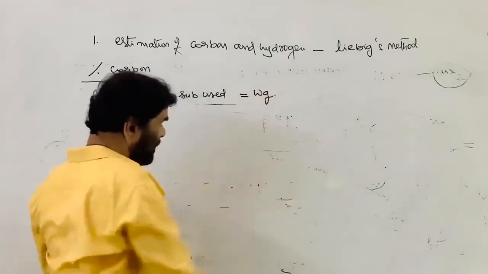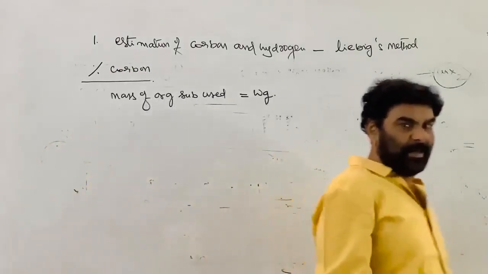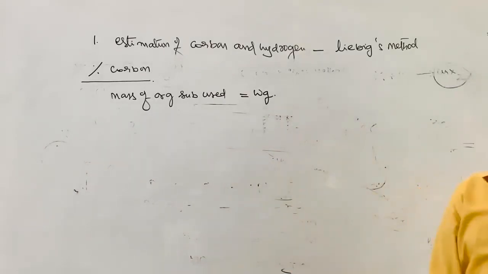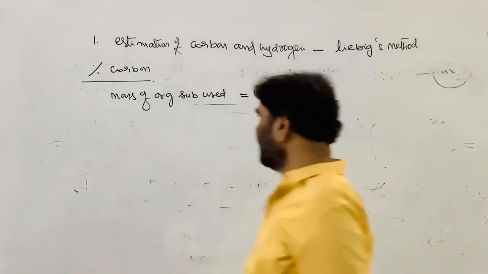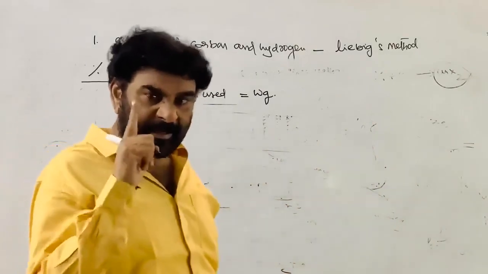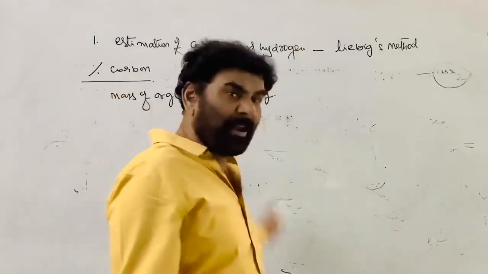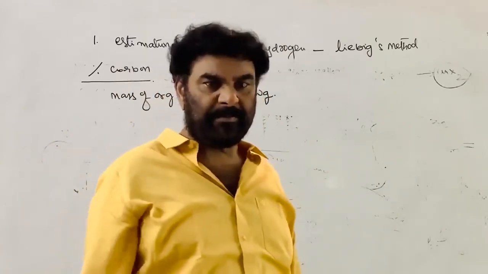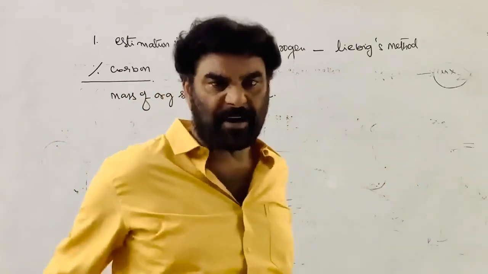Before the experiment you determine that you have taken a fixed mass of the organic substance for estimation of the carbon. Now during this process, what is happening? The entire carbon present in the W grams of the organic compound is converted into carbon dioxide, that is coming out in the form of carbon dioxide.